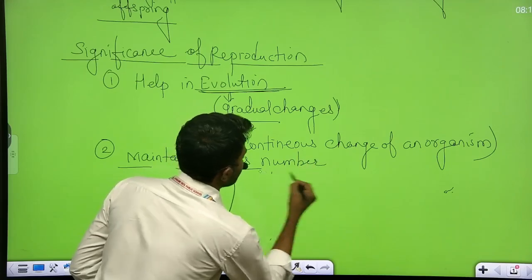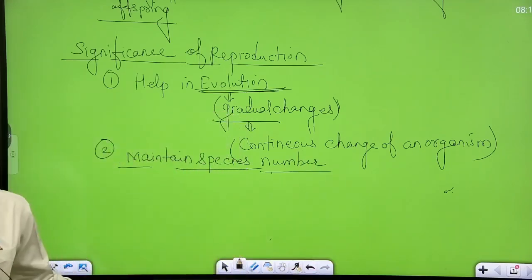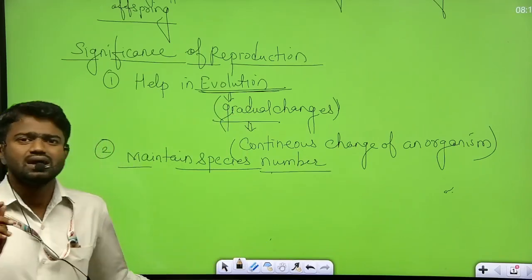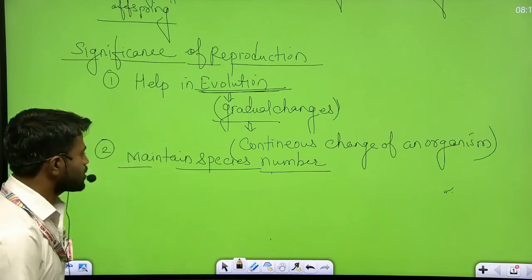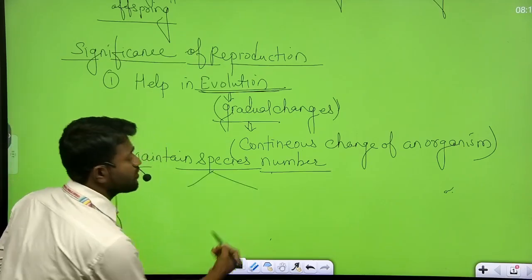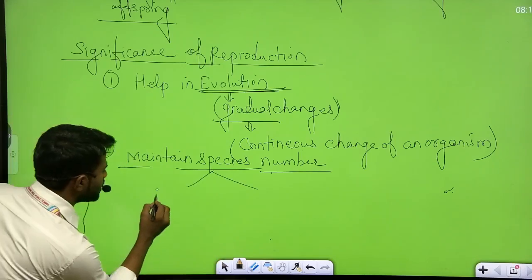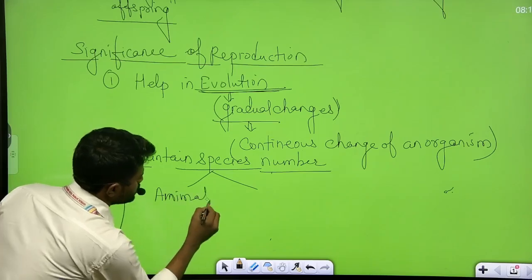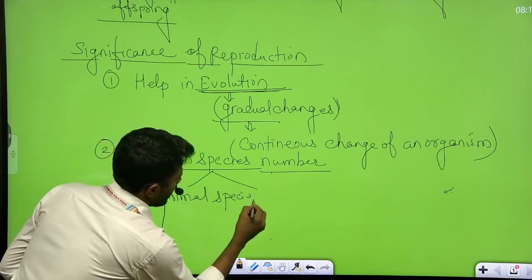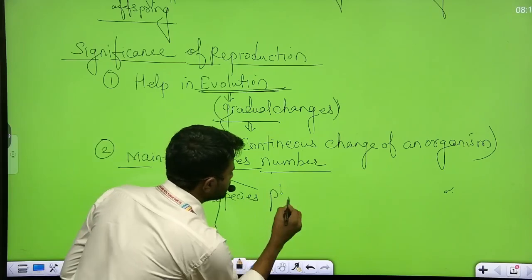The earth has a number of species of flora and fauna. Species are the smallest unit of the organism. अब ये species, ये दो types की species है. First is the animal species, and second is the plant species.